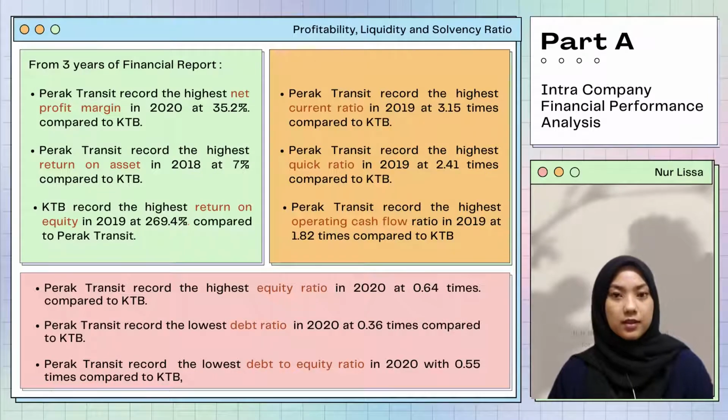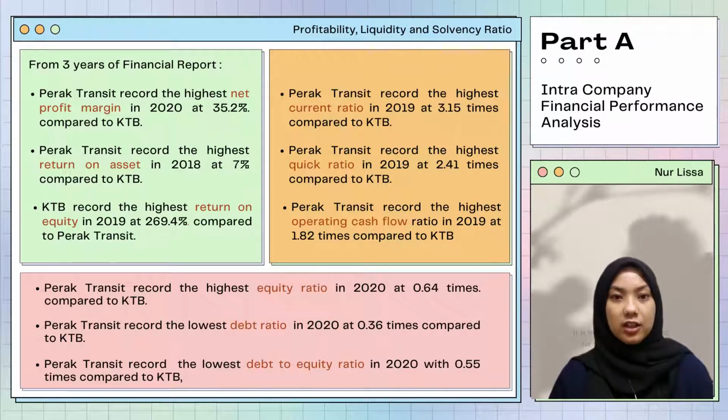Moving on, the next part is about intra-company financial reporting performance analysis. First, profitability ratio. From 3 years of financial reporting, Perak Transit records a higher net profit margin ratio compared to KTB, with the highest in 2020 with 35.2%.